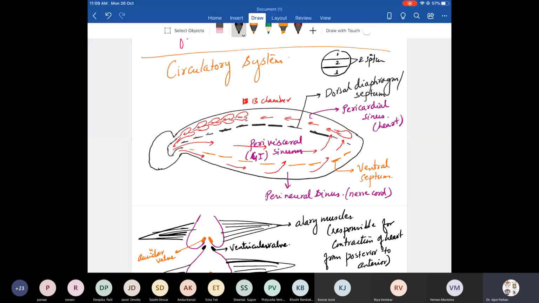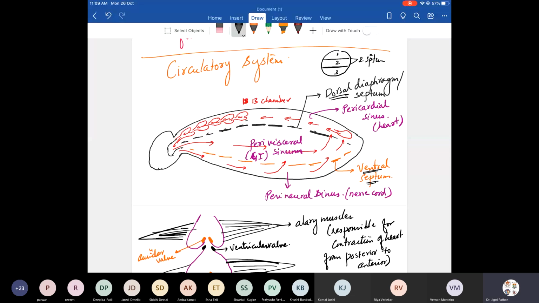The first septum is the dorsal septum, the other septum is the ventral septum. Are you understanding? The two septa divide the hemocoel into three sinuses. One is the pericardial sinus, the middle one is the perivisceral sinus, the last one is the perineural sinus. Why is it called pericardial? In the pericardial sinus, the heart is located.